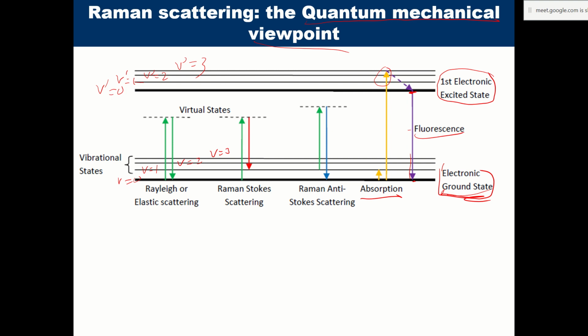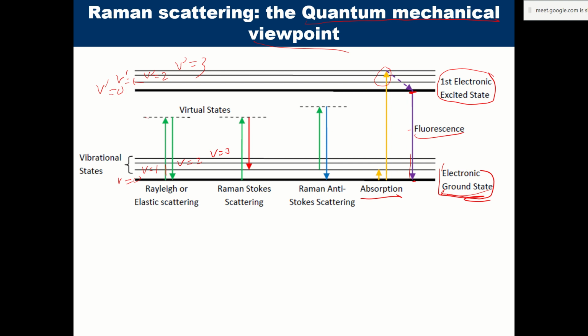In the case of Rayleigh scattering and Raman scattering, the light which is falling on the sample doesn't match any of the energy levels. So we say that it is excited to a virtual state, somewhere in between.